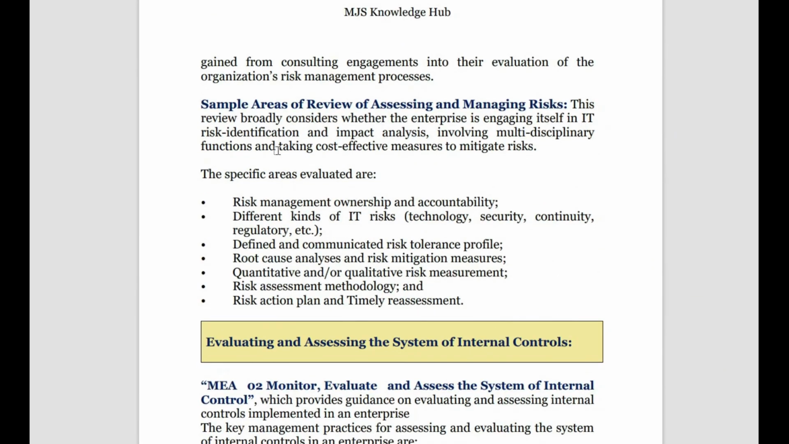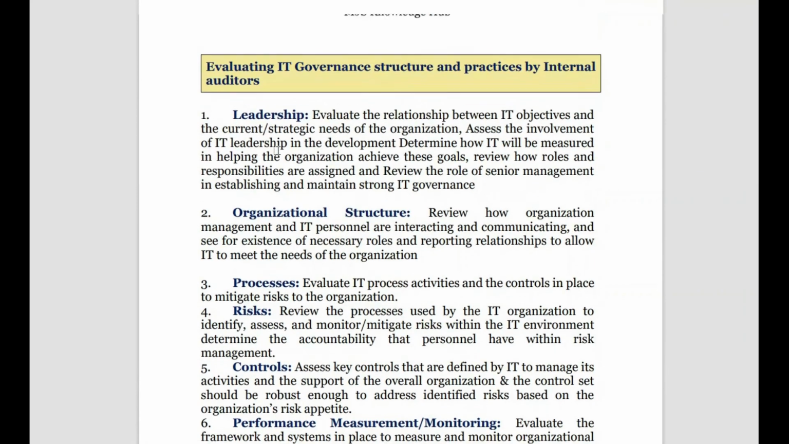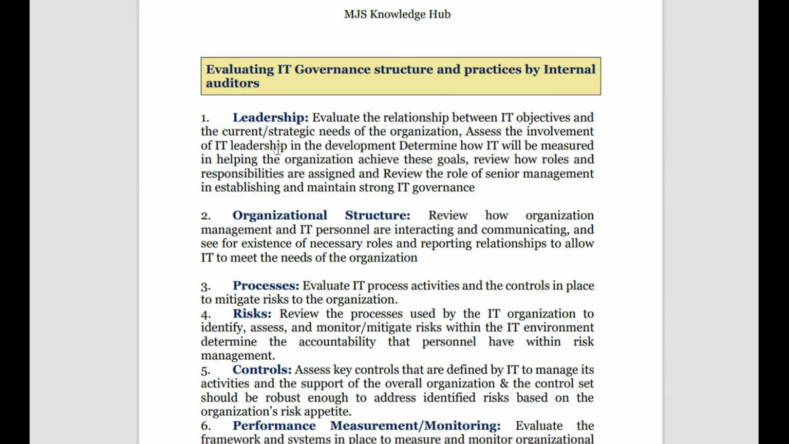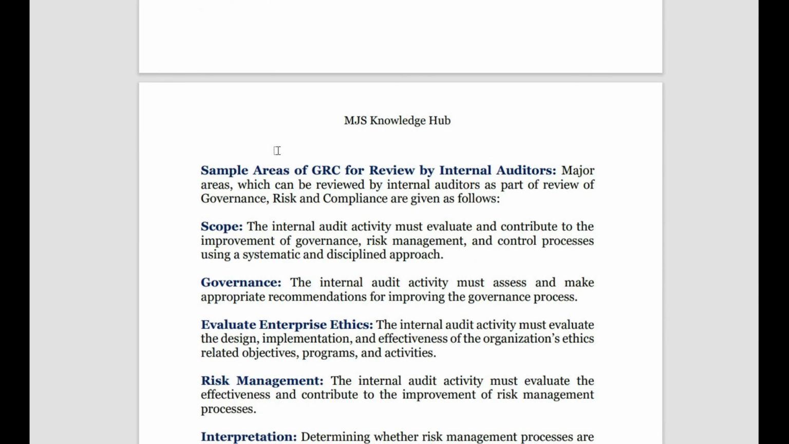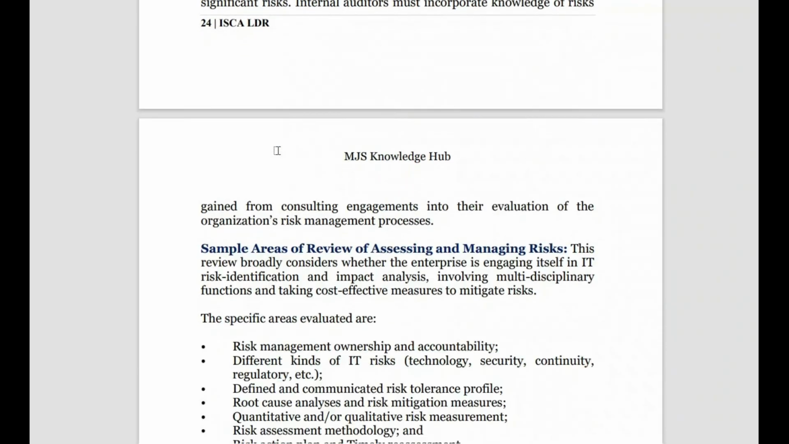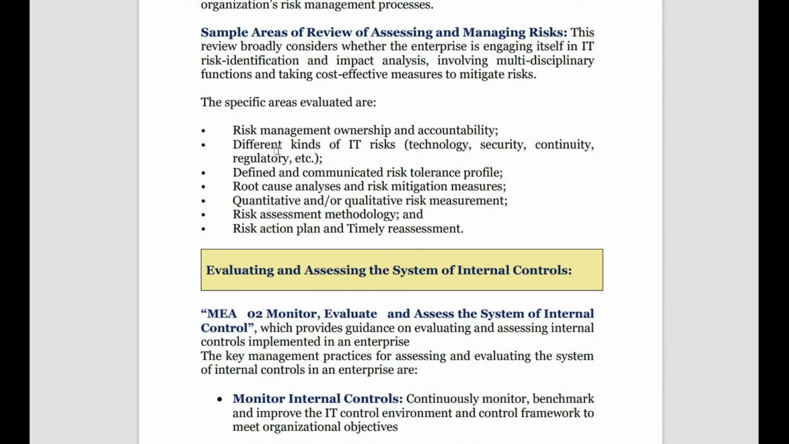Then what sample areas does he see for assessing and managing the risk? Don't get confused, my dear students. Here he is going to see the sample areas for IT governance, here for the GRC requirements, and now he is going to see how the people are managing the risk. The internal auditor generally recommends things for reducing the risk. So what is he going to check to know the management efficiency?